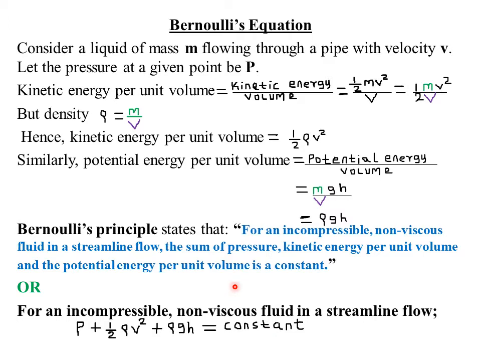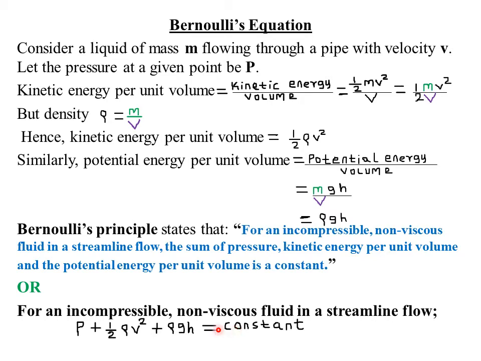So what this statement simply means is that if you take the sum of P1, that is pressure at point 1, plus a half times density of the fluid at point 1 times the velocity of the fluid at point 1 squared, plus density of the fluid at point 1 times gravity times the height of the fluid at point 1, it should be equal to the pressure P2 plus a half rho 2 v2 squared plus rho 2 g h2.